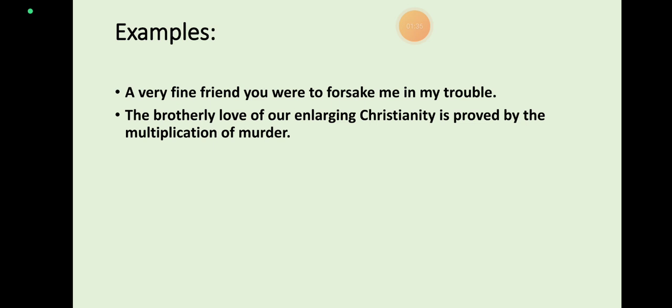Second example: "The brotherly love of our enlarging Christianity is proved by the multiplication of murder." Here, brotherly love actually means hatred, and the multiplication of murder is not conducive to brotherly love. Rather, it suggests hatred, the very opposite of love.